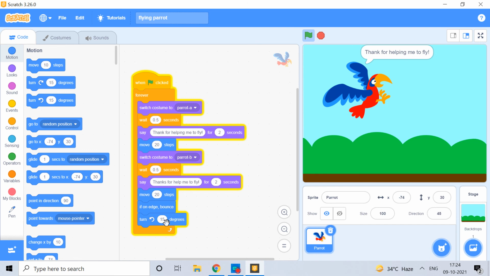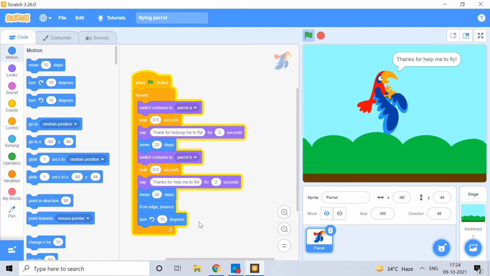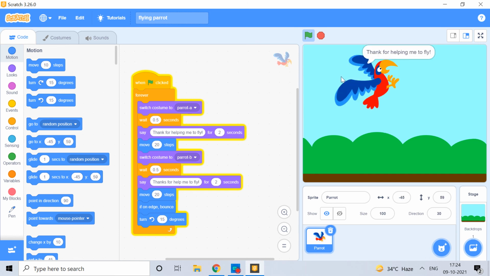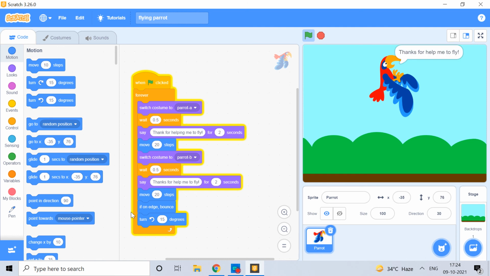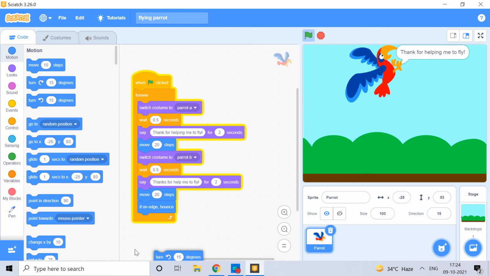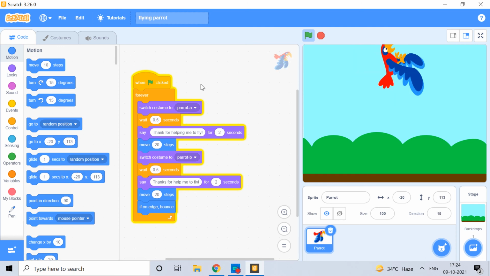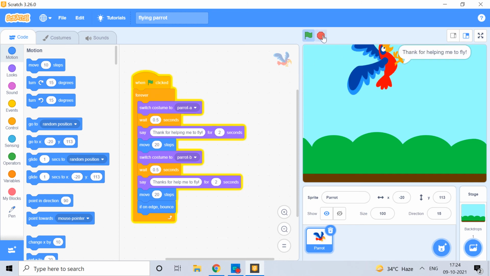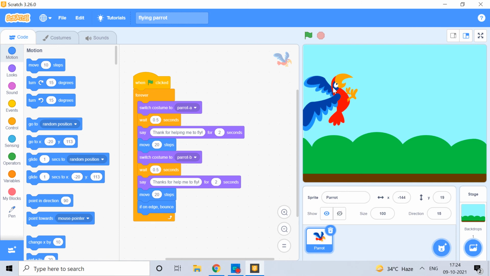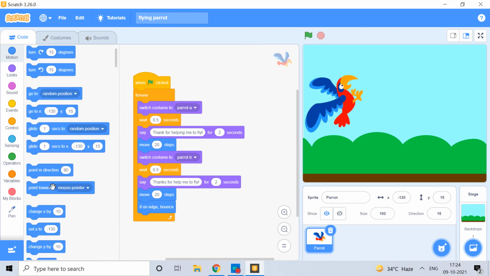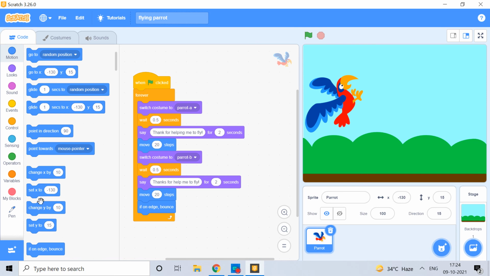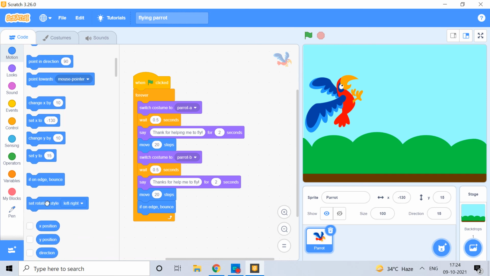So let's see whether the 15 degrees is showing the effect or not. Okay, the 15 degrees is not working at all. Just stop it. You have to set rotation style to left to right.